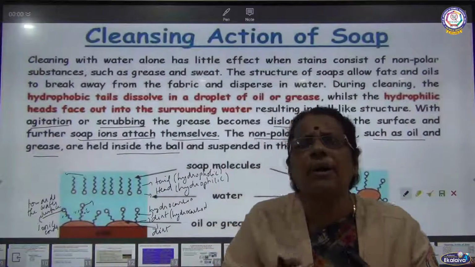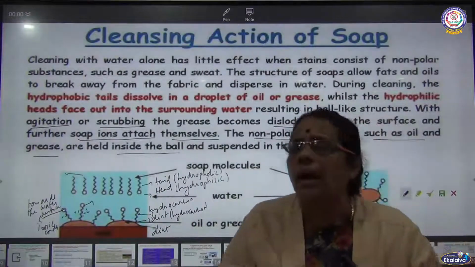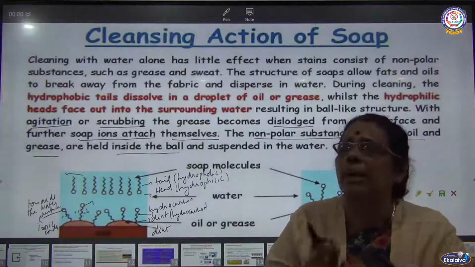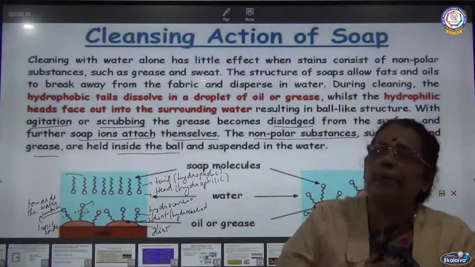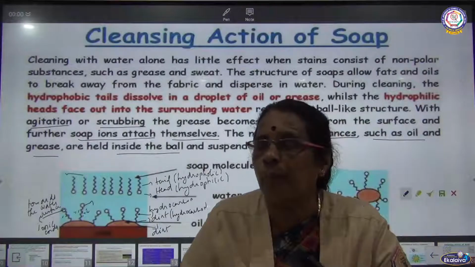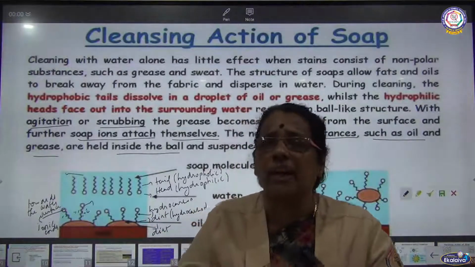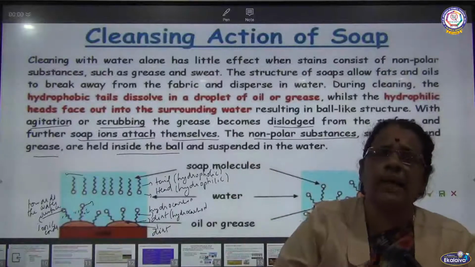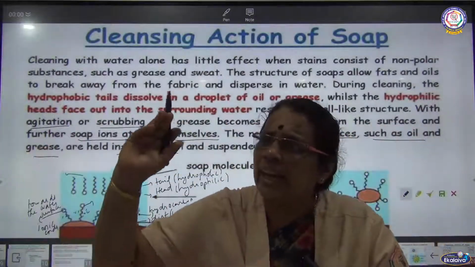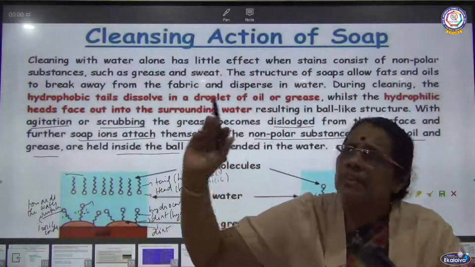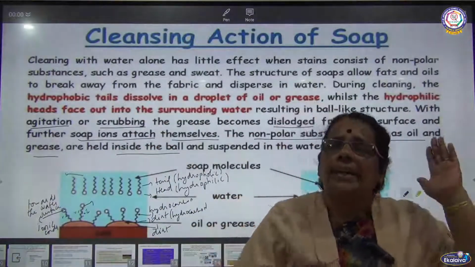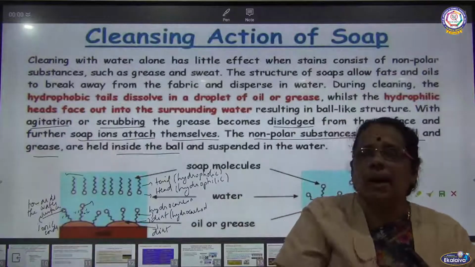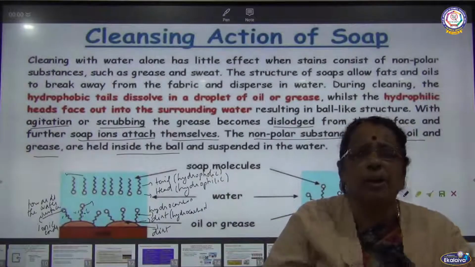Actually, what type of dirt do we have on the clothes? It can be oily dirt or greasy dirt. Oil or grease is nothing but hydrocarbon. Here the tail part of the soap, the micelle, is also hydrocarbon in nature; like dissolves like. So what is happening here? When you see the micelle, one end will be the spherical end, which is the spherical ball closer to the surface of water. The tail part is very close to the oil, because oil is also hydrocarbon, and the tail part is also a hydrocarbon.